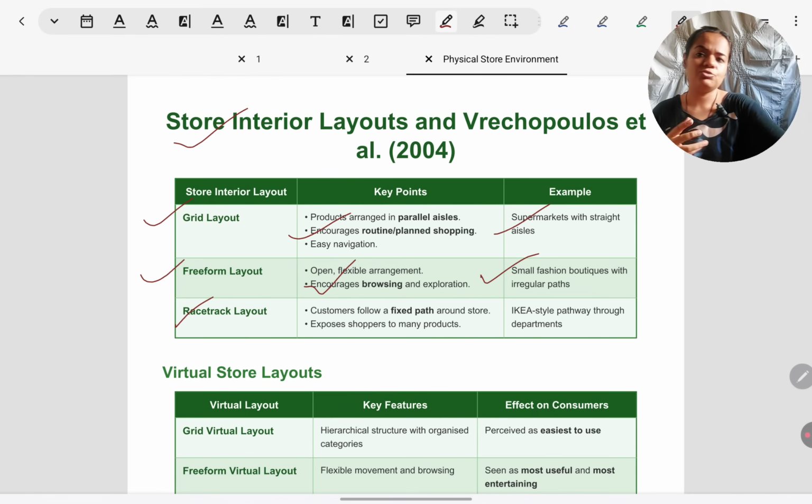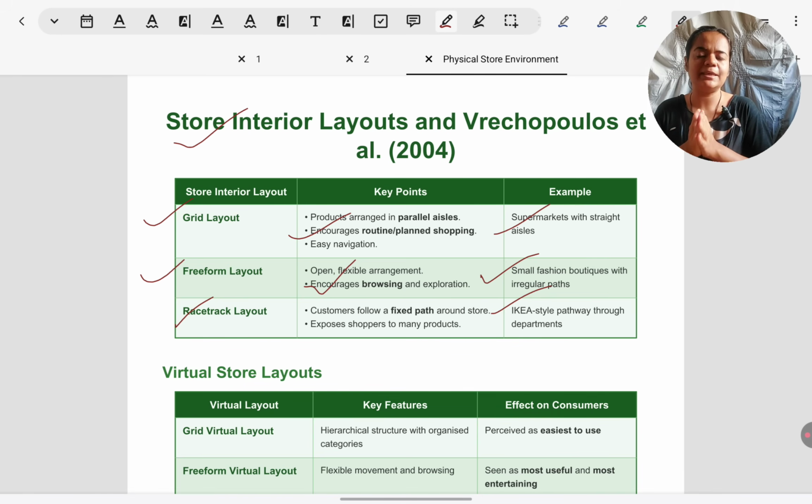Finally, we have an unusual type of layout which is called a racetrack layout. These are found in IKEA stores, for example, and I think Tiger stores. These are layouts where literally they are like racetracks. If you see a racetrack where people are competing, like literally racing or horses are racing, there's a definite starting point and there's a definite ending point, and you have to race through the whole course and go out. Midway, you cannot exit the course wherever you want. So unlike grid and freeform layout where you can exit and enter from anywhere, it's not possible.